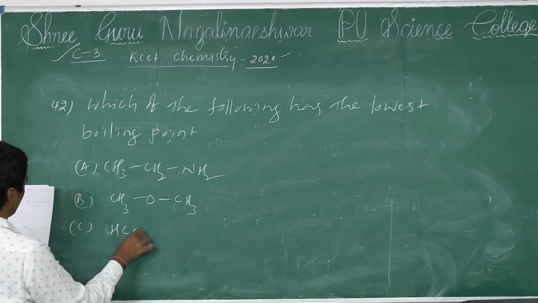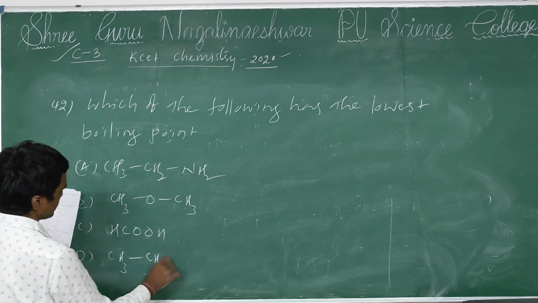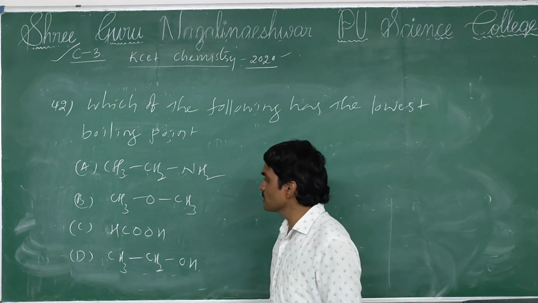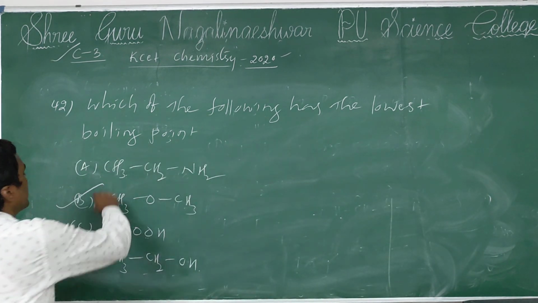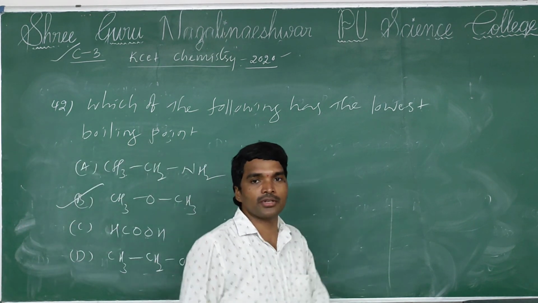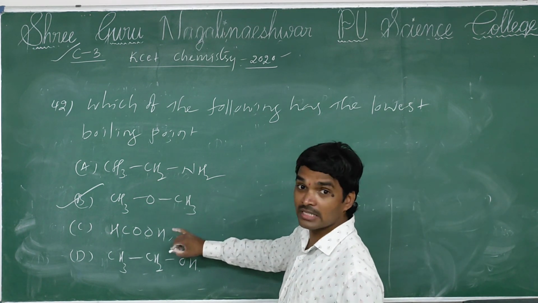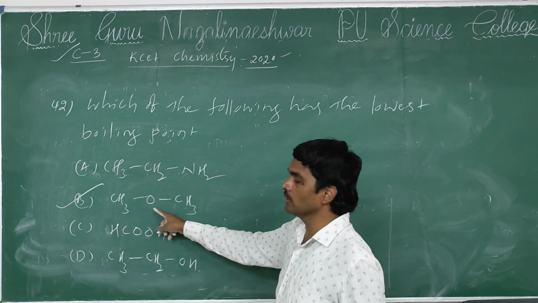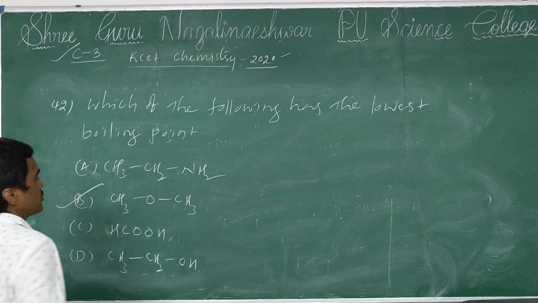Option C, option D. Of all the given compounds, a simple point to remember, ethers have the lowest boiling point. Why? Because they do not form hydrogen bonds with water. Alcohols form hydrogen bonds, carboxylic acids form dimers, and amines also form hydrogen bonds with water. But ethers do not form hydrogen bonds with water. So that's why they have the lowest boiling point.